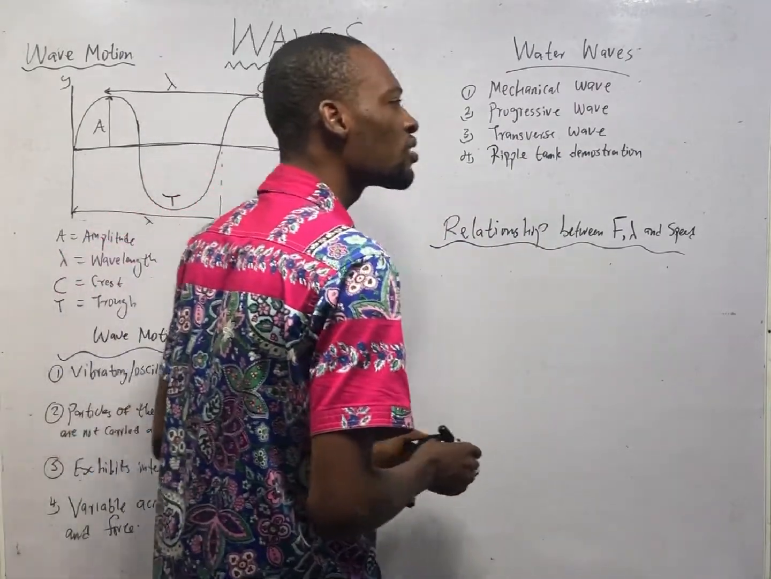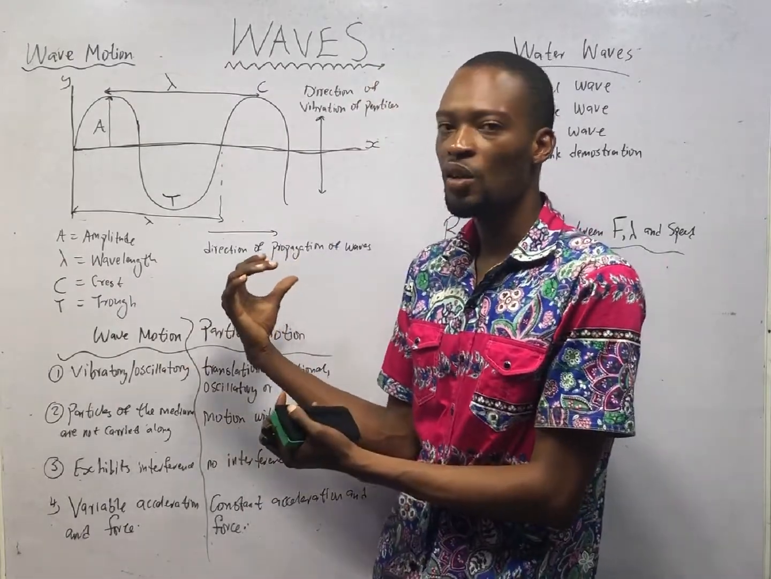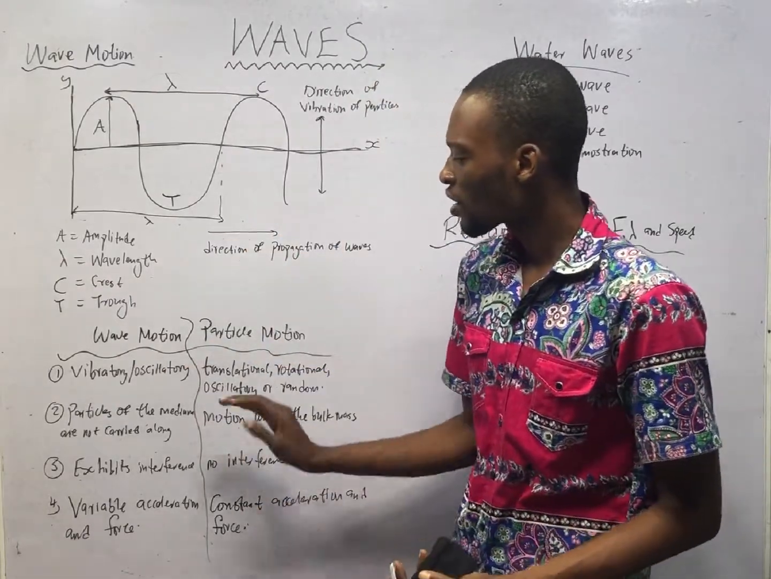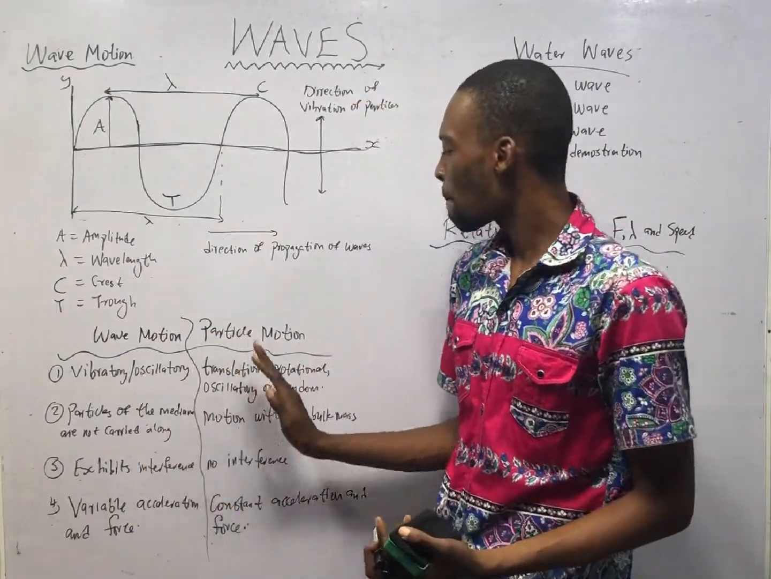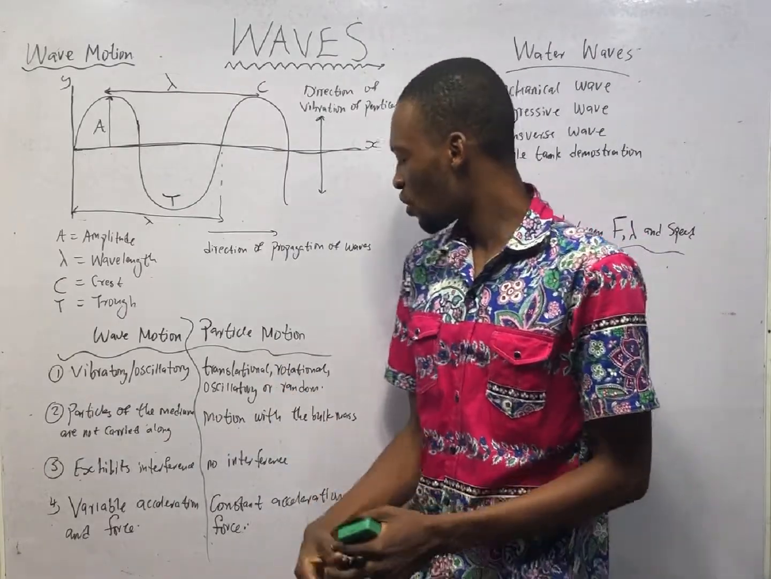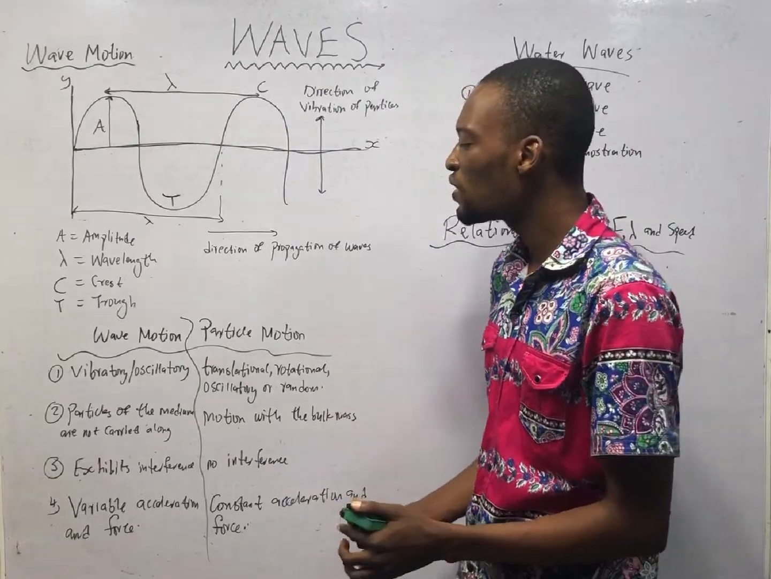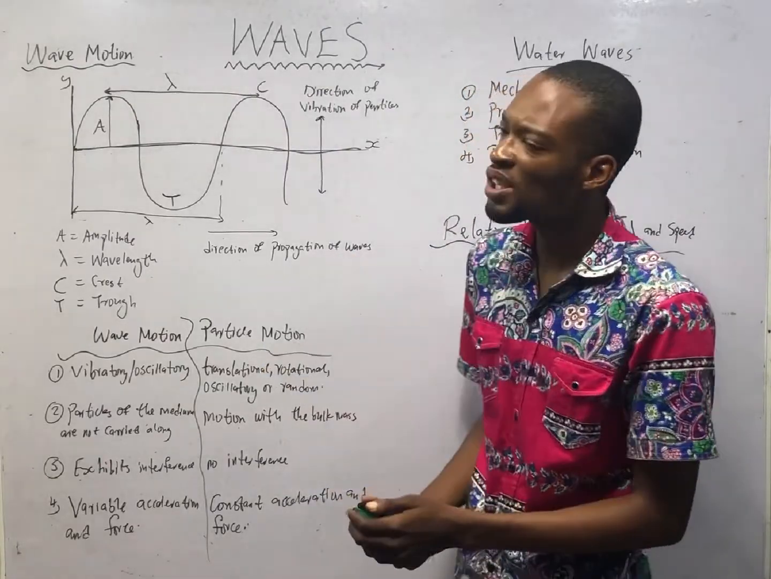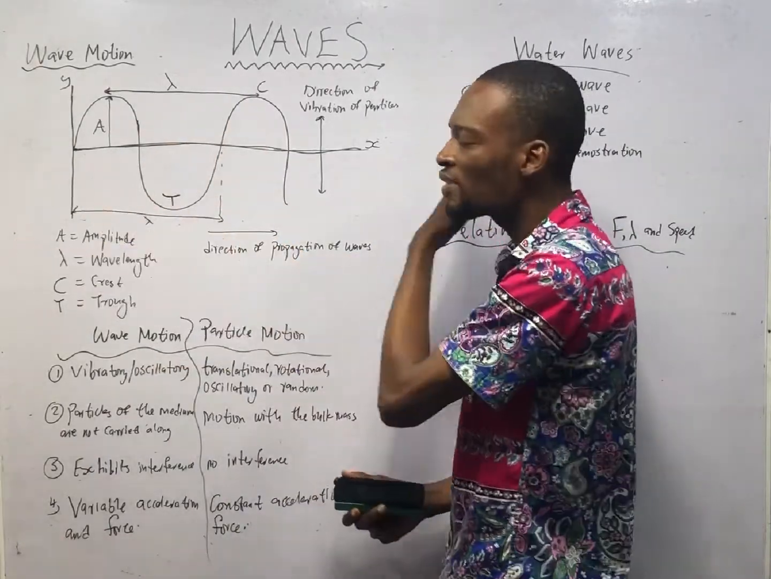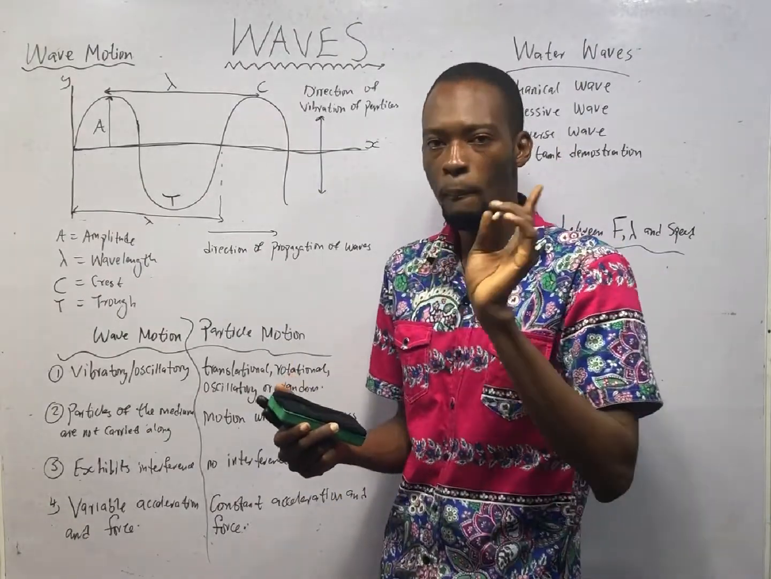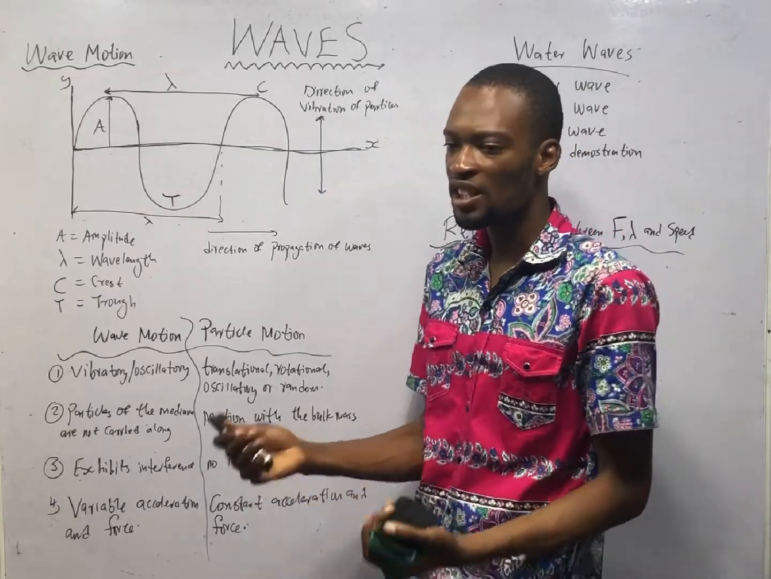Then I explained compression, rarefaction, and other terms associated with waves earlier while classifying waves. Now, wave motion is vibratory or oscillatory. Meanwhile, particle motion can be translational, rotational, oscillatory, or random. Particles of the medium are not carried along. During wave motion, you have a medium, but the particles of the medium are not moved along with the wave. The wave doesn't carry particles. But for particle motion, motion has bulk mass. So mass is being carried.